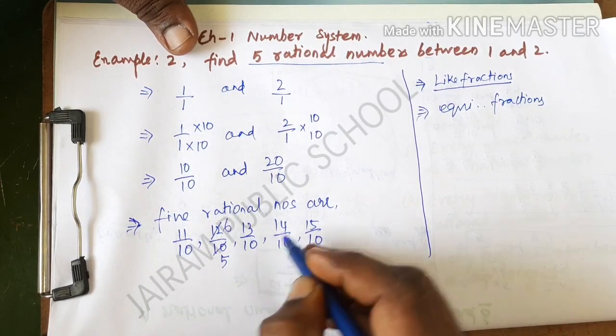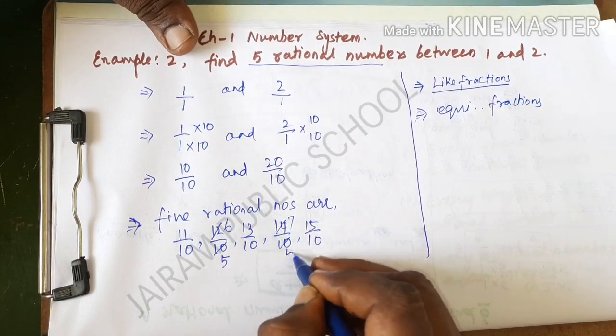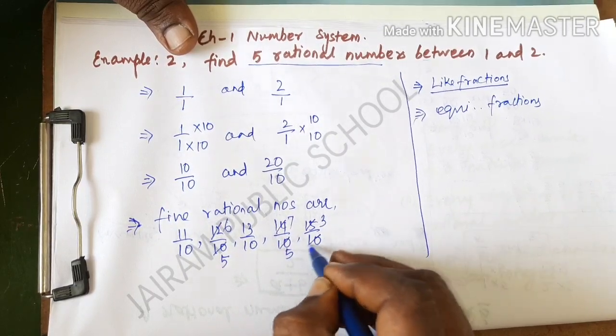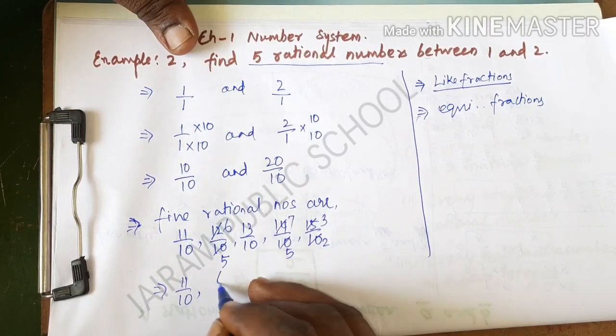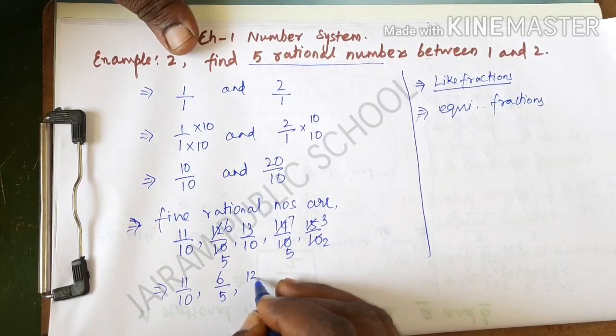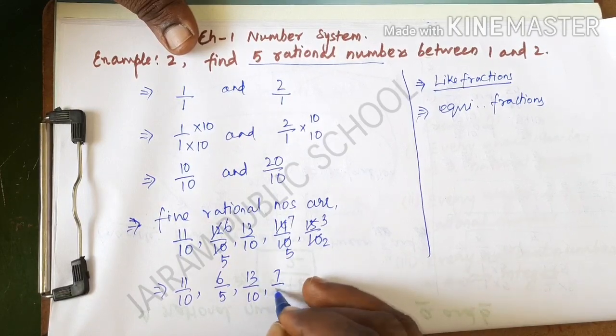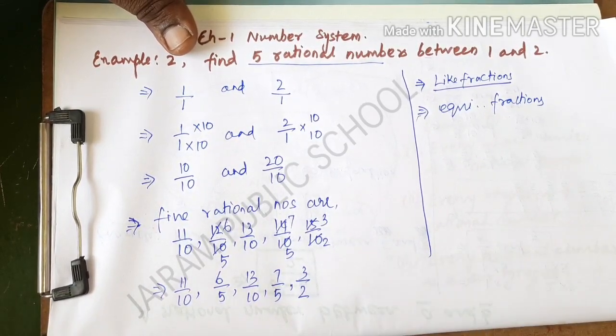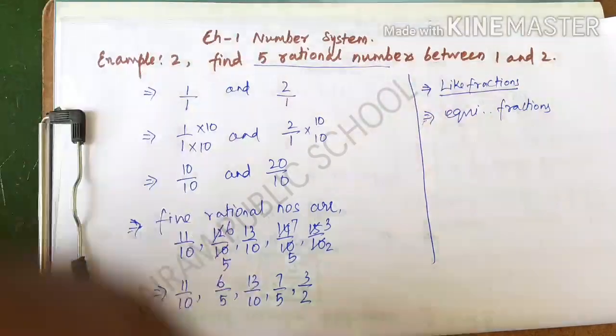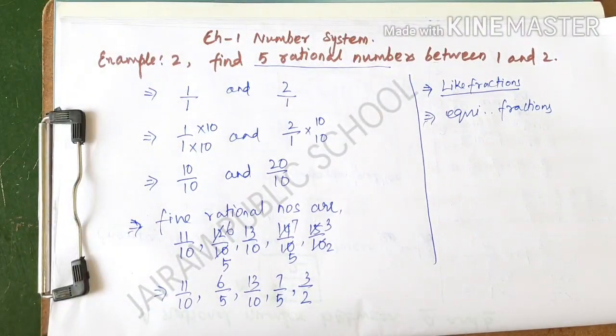13 by 10 we can't divide, and here 7 by 5, and here 3 5s are and then 2 5s are. So the answer is 11 by 10 and 6 by 5 and 13 by 10 and 7 by 5 and 3 by 2.